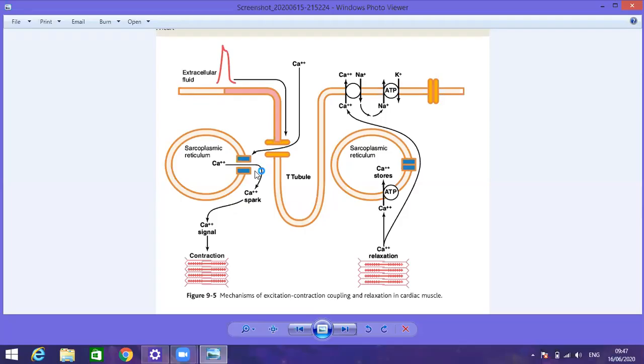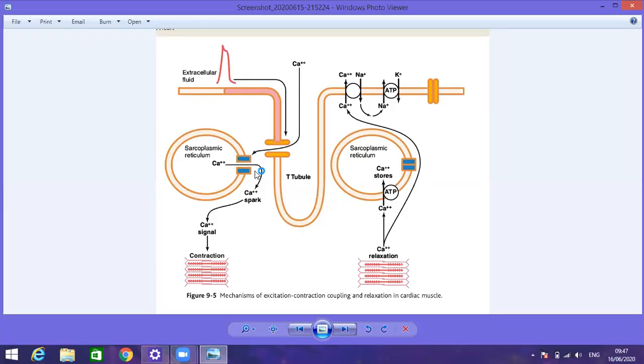A very little role is played by the calcium ion release from the sarcoplasmic reticulum. The reason is that the sarcoplasmic reticulum in the cardiac muscle fiber is not very well defined, not very well developed. So in the cardiac muscle fiber, the sarcoplasmic reticulum has no ability to store more and more calcium ions.